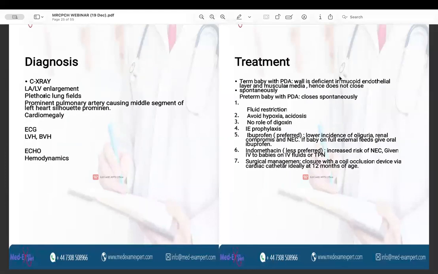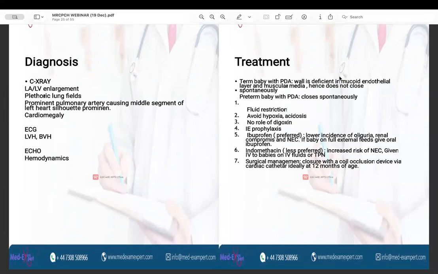For the purpose of diagnosis, a chest X-ray, ECG, and echo are done. The chest X-ray will show the enlargement of the left atrium and the left ventricle, which is evident from the pathophysiology, plethoric lung fields, prominent pulmonary artery causing middle segment of the left silhouette of heart prominent, and cardiomegaly. On ECG, you will see the left ventricular hypertrophy or biventricular hypertrophy. And echocardiography will show the hemodynamics and their effect present.